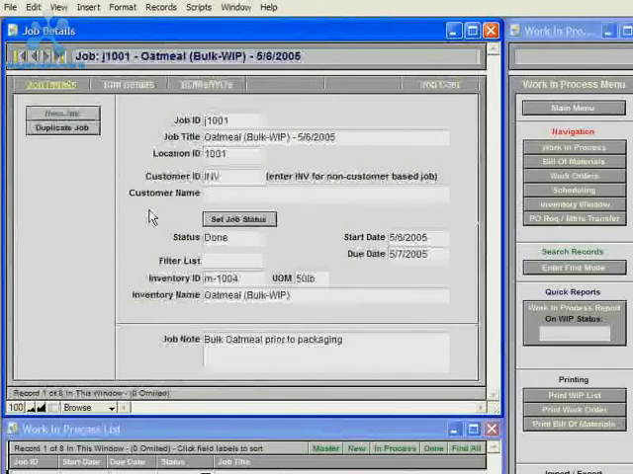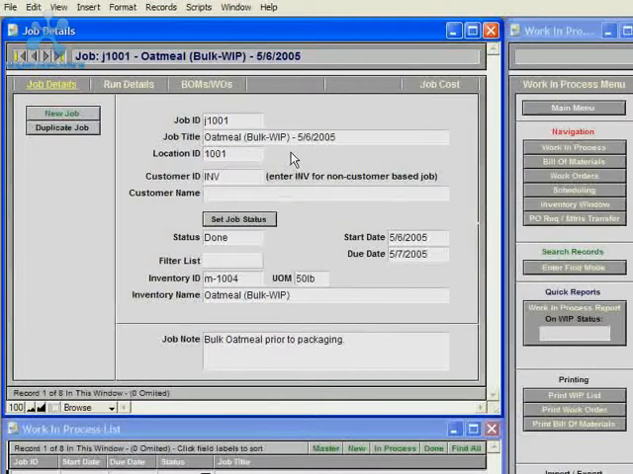In the Jobs Details window, you enter basic information about the job: the location ID for where it's manufactured, a customer ID if this is a custom job for a customer, the job status, and the inventory ID for the inventory item you're manufacturing. You can also enter a start date and a due date.